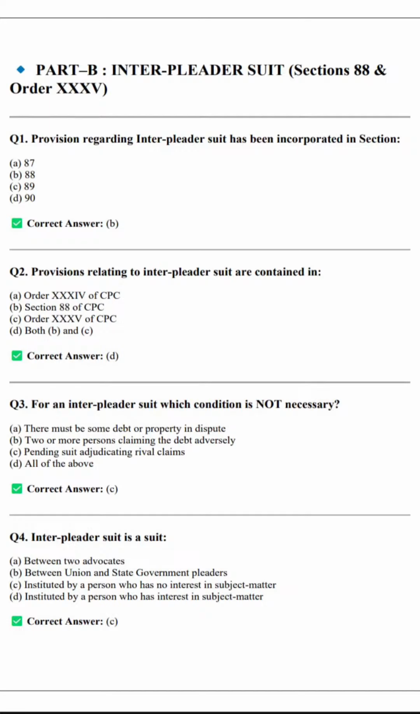An interpleader suit is a suit instituted by a person who has no interest in the subject matter. So the person who has no interest in the subject matter will file the interpleader suit, and it is mentioned under Section 88 and Order 35 CPC.